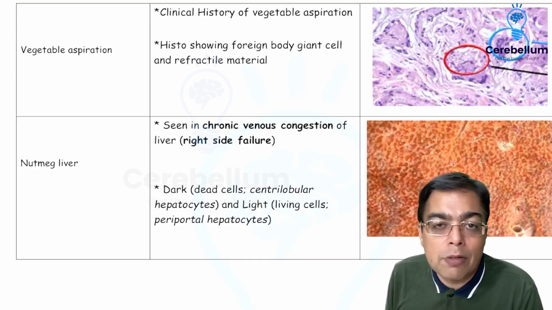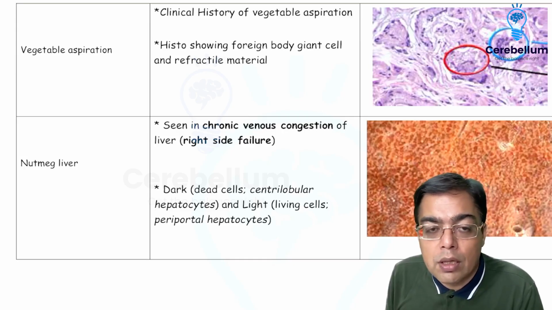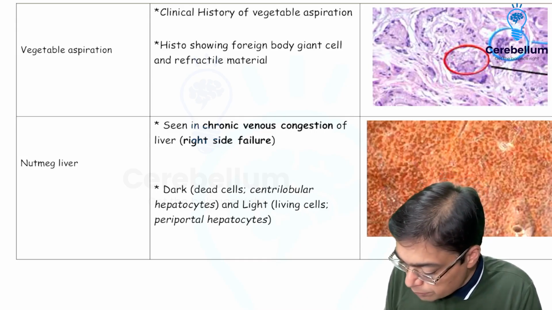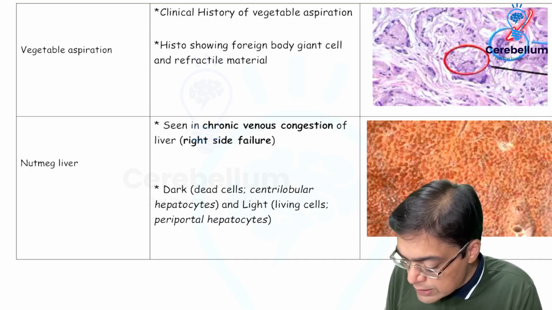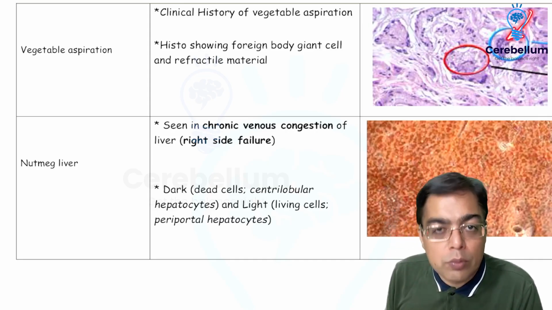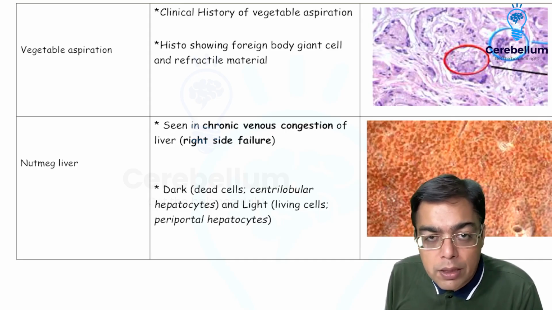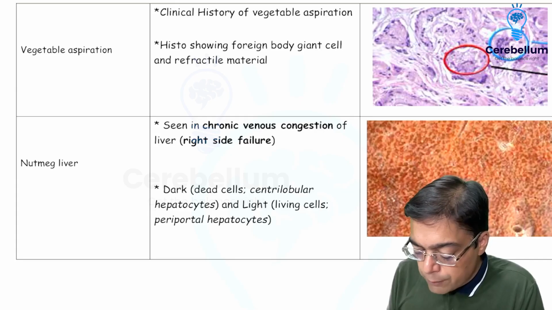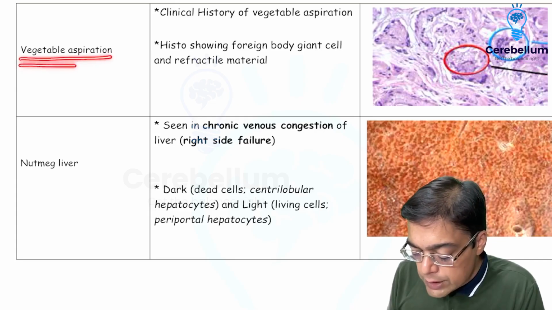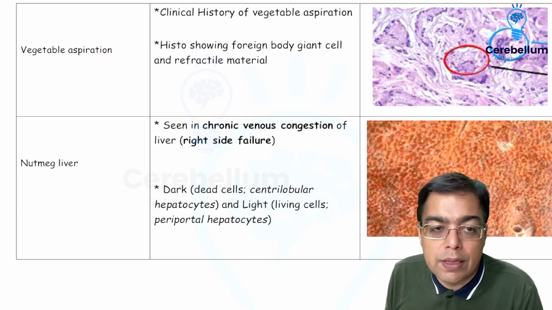And because of the inflammatory reaction to the vegetative material, he had the presence of a foreign body giant cell. So you could actually see for the presence of the foreign body giant cell over here, the cell which is going to be having the presence of multiple nuclei. And sometimes you're going to be having that pinkish hyaline refractile material, which is going to be suggestive of the food material which has been aspirated by the concerned individual.